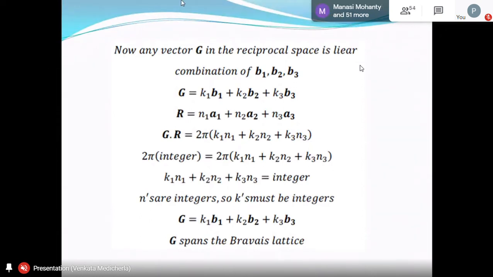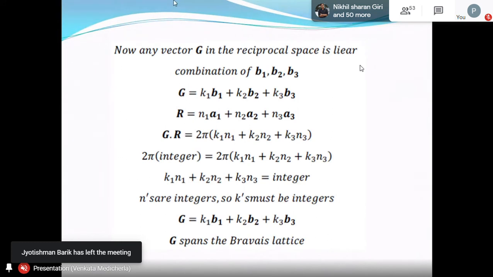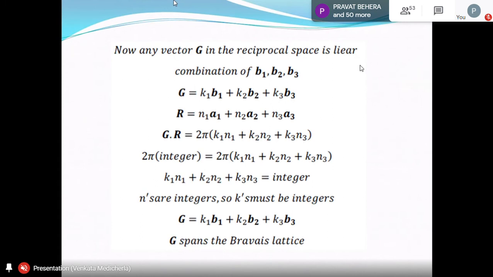But if you take the other dot products, b1 dot a2, that is 0, because bi dot aj is 0. b1 dot a3 is 0, b2 dot a1 is 0, b2 dot a3 is 0, b3 dot a1 is 0, b3 dot a2 is 0. All other cross terms will become 0. Only these survive, according to the orthogonality condition we have introduced. Okay, g dot r is 2 pi into k1 n1 plus k2 n2 plus k3 n3.